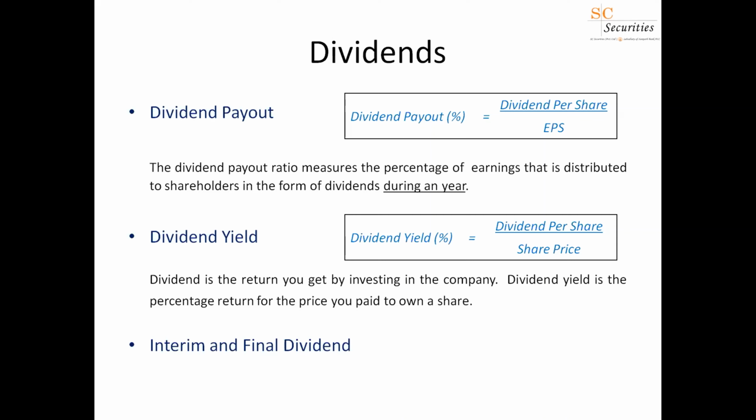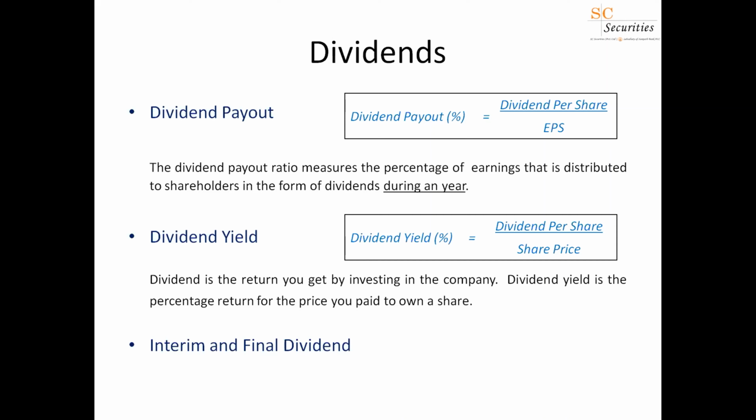So when you work out 5 rupees as a percentage of the share price you pay, that is known as the dividend yield. In the example I took, you get 5 rupees as dividend by paying 100 rupees as the share price. So you get a 5% return, in the sense, from the date you buy up to when the dividend is being paid. So a 5% yield. That you can compare with the present market returns. You can compare that return maybe with fixed deposits, maybe with savings accounts.